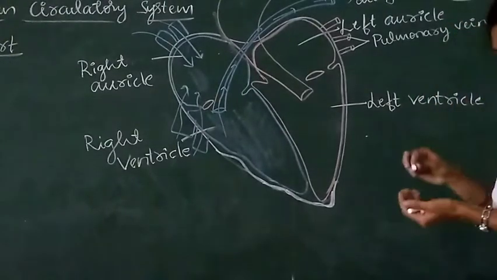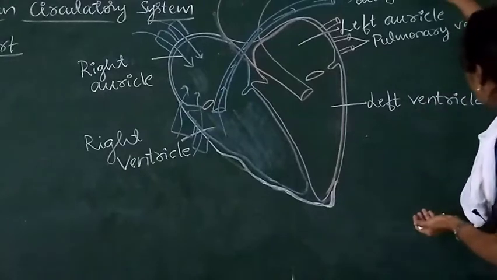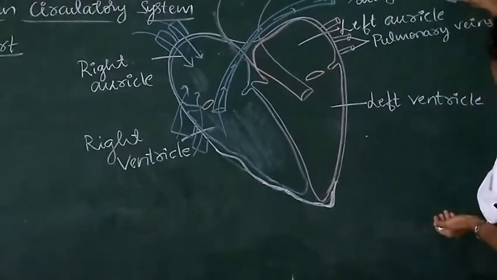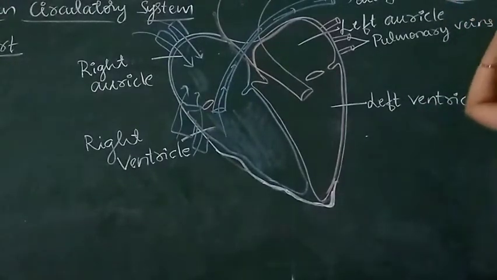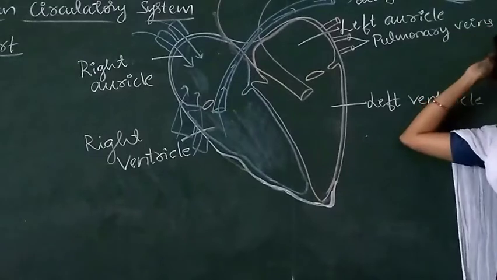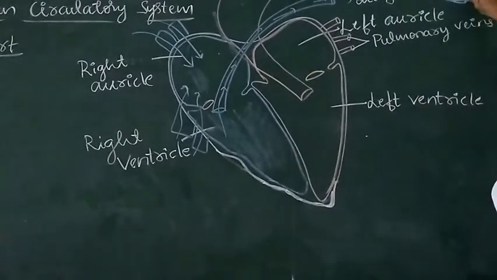Here, what happens? This deoxygenated blood reaches the lungs, and here the exchange of gases takes place. Exchange of gases means carbon dioxide present in the deoxygenated blood gets exchanged with the oxygen present in the lungs.